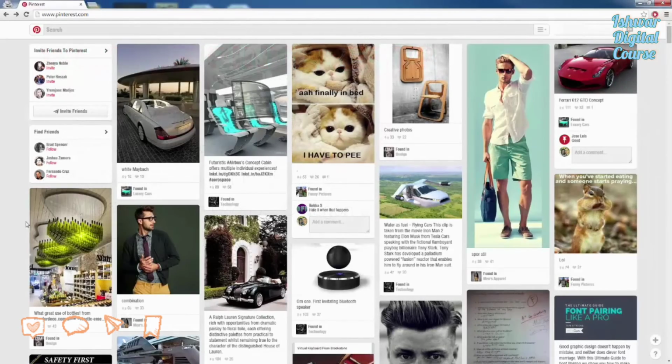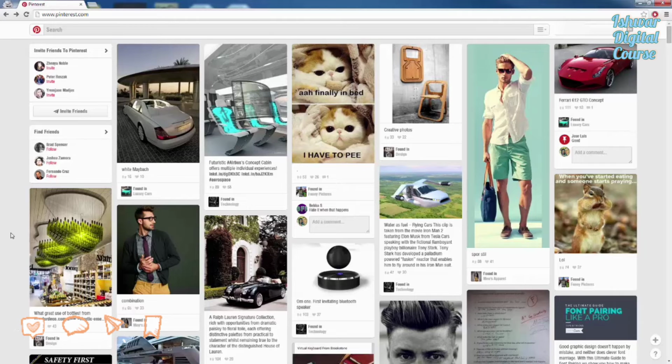All right. So here I am on Pinterest right now, and as we can see, it looks kind of cluttered, and we have all these different images. Now, again, people usually pin images the most. All right, you can pin websites, you can pin images, you can pin links, videos, whatever. Images is usually what people pin the most, as we can see.